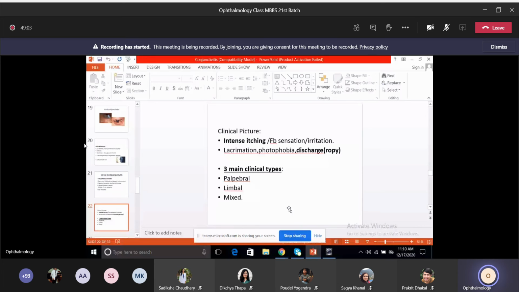Discharge, it is ropey, like a thread-like stringy discharge. Okay, so not mucopurulent or purulent. So the main feature is the intense itching.